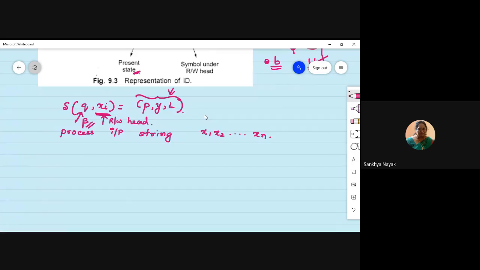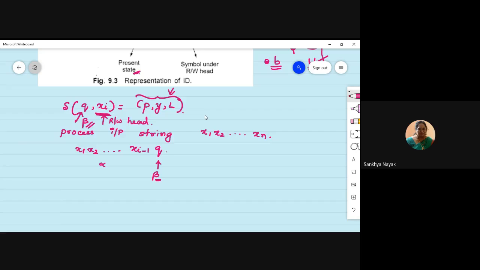All right. So let me write whatever I told you as x1, x2 up to xi minus 1. This is our alpha, correct? Currently the read and write head is under xi in a state q. So this is beta.